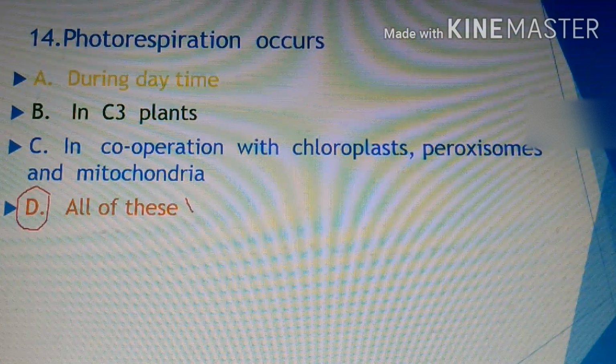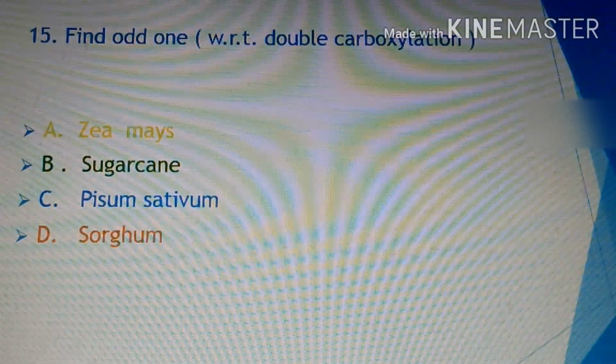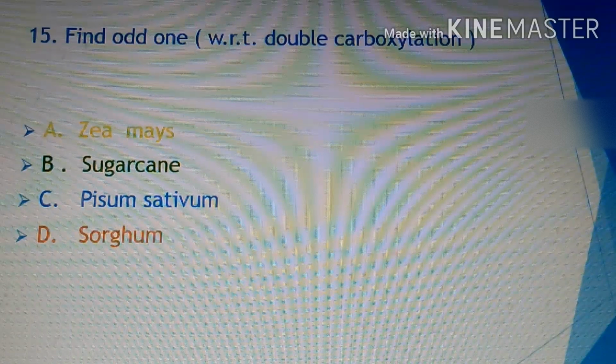The next question. See the next. Find the odd one. Here maize, sugarcane and sorghum are the C4 plants, and here double carboxylation takes place, first carboxylation and second carboxylation. But in Pisum sativum, the C, third option, the pea plant, double carboxylation does not take place. Only one carboxylation takes place. Hence the correct answer is C.